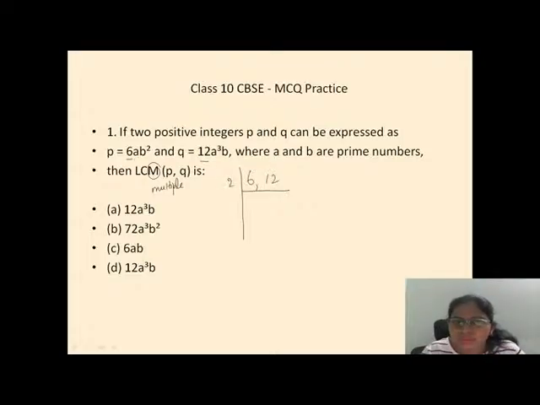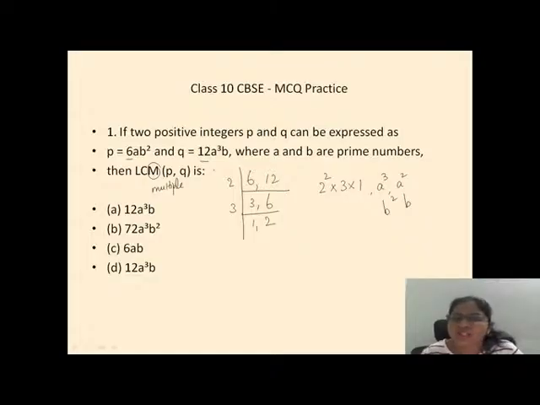2 threes are 6, 2 sixes are 12. 3 ones are 3, 3 twos are 6. So our LCM for the numbers is 2 square into 3. And then we have here a cube, a square, and here b square and b.